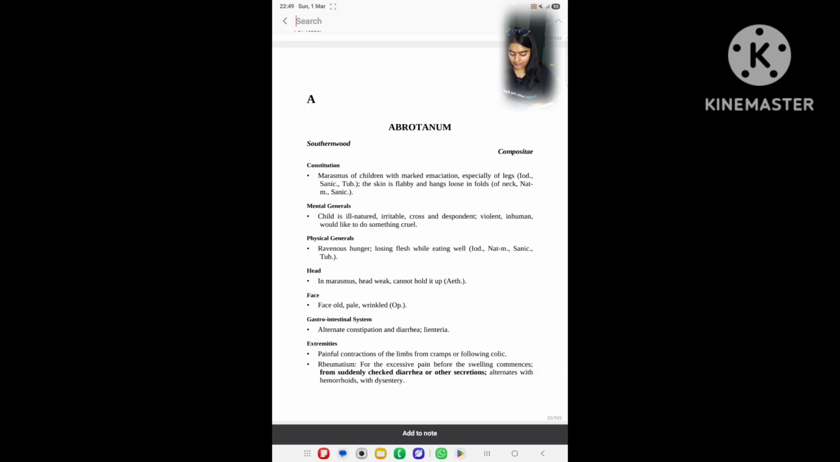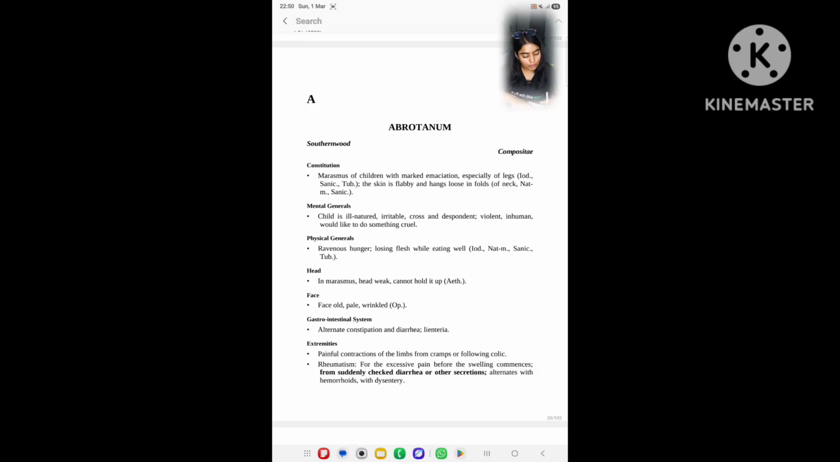Okay, then go for Abrotanum. Here the next line is the skin is flabby and hangs loose in folds. The same point is written in Sanicula, I think. Yes, Sanicula, page number 271. Yes, skin about neck wrinkled, hangs in folds. Here Abrotanum, skin is flabby and hangs loose in folds, or of neck in Natrum muriaticum and Sanicula. Okay, then go for Natrum muriaticum, page number 213. Then go to page number 213.